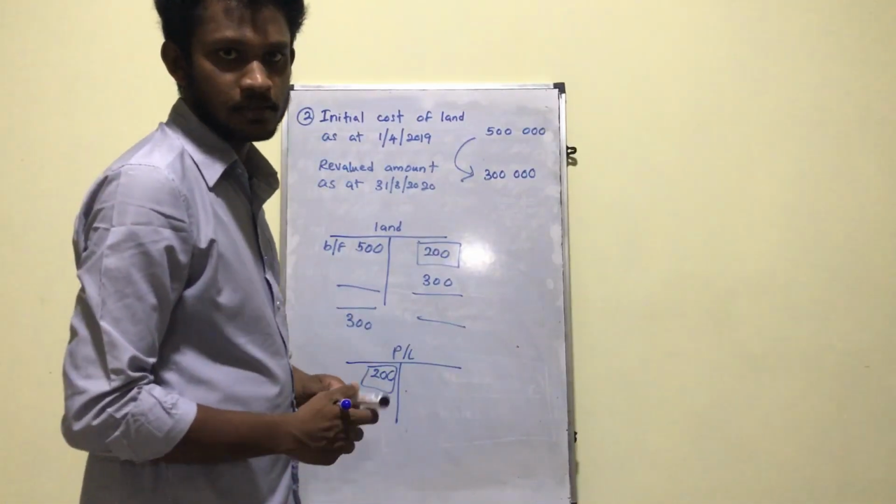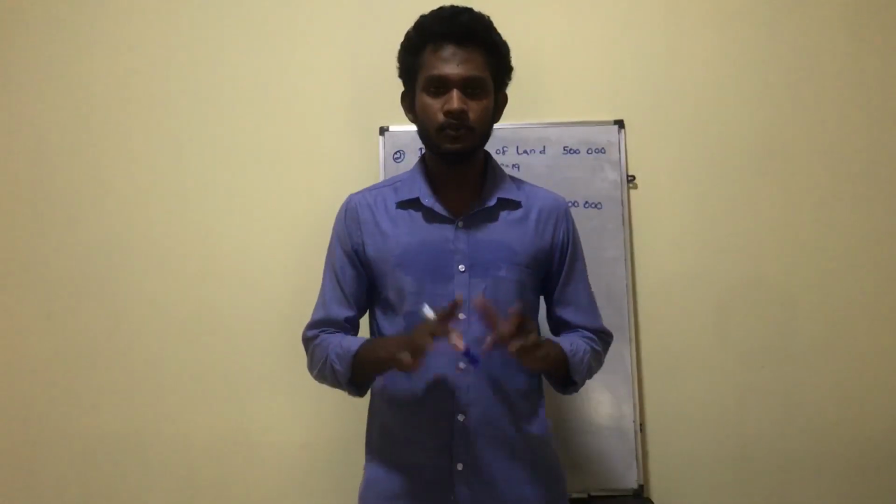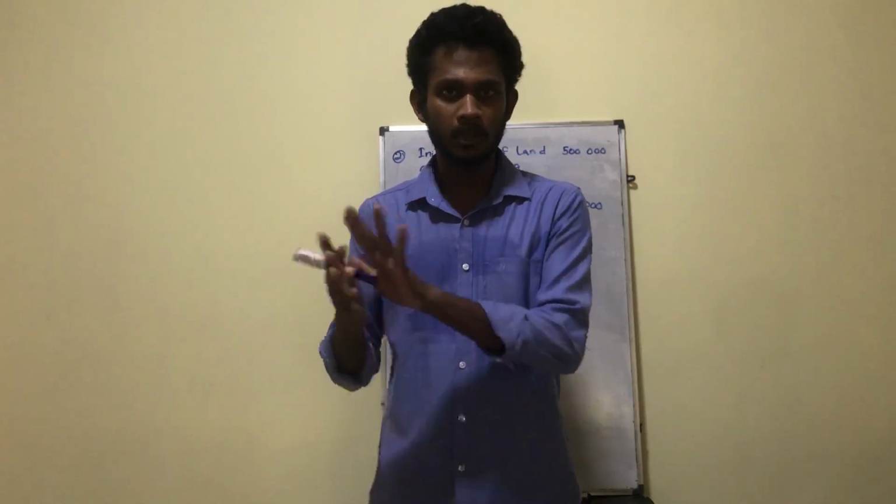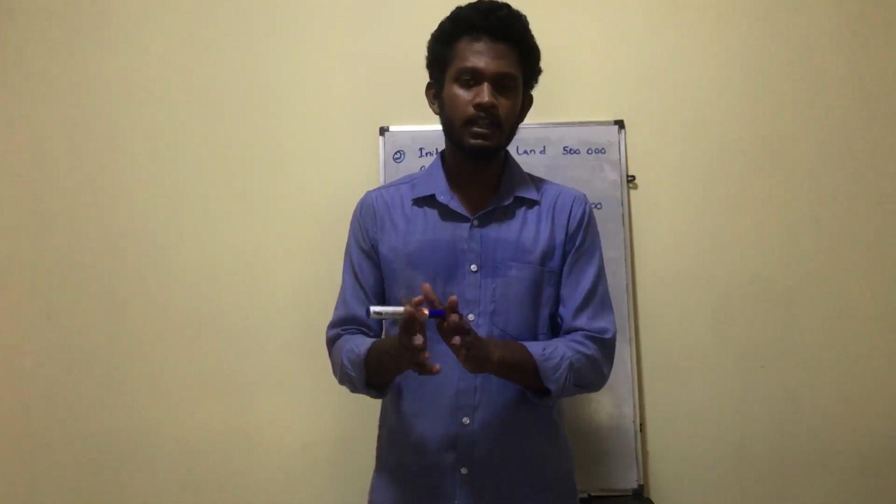Under other expenses. So please keep in your mind those two examples that we discussed, that is only for the first time revaluations. So if it is a first time revaluation gain, the land account or whatever the asset account should be debited, whereas the revaluation gain should be credited to a revaluation reserve account, right? So if it is an initial revaluation loss, the land or whatever the asset account should be credited, whereas the revaluation loss should be charged to the other expenses. Okay, so that's really simple.